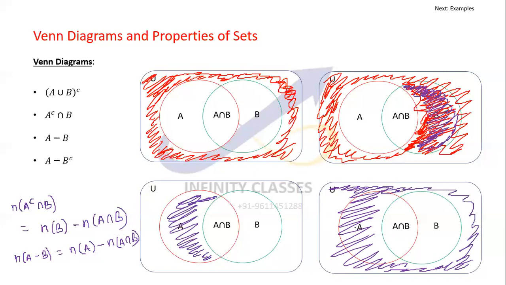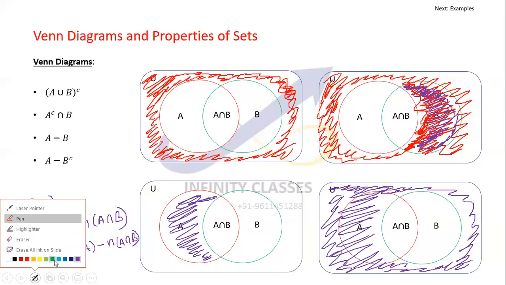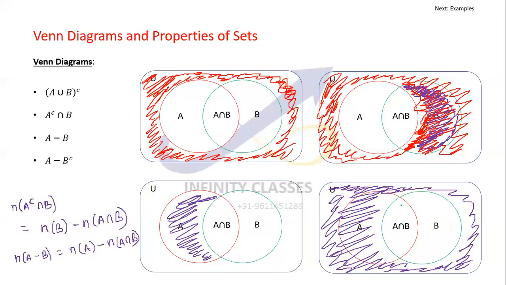Okay, and now I have to subtract this B complement from A. So the x should be part of A, but not part of B complement, which would be only this portion, right? So it will come out to be nothing but A intersection B. It's the same as A intersection B.